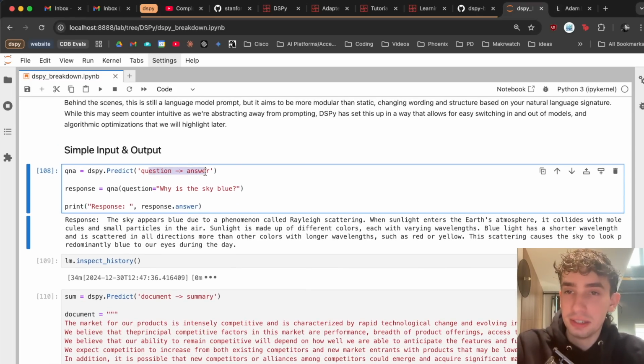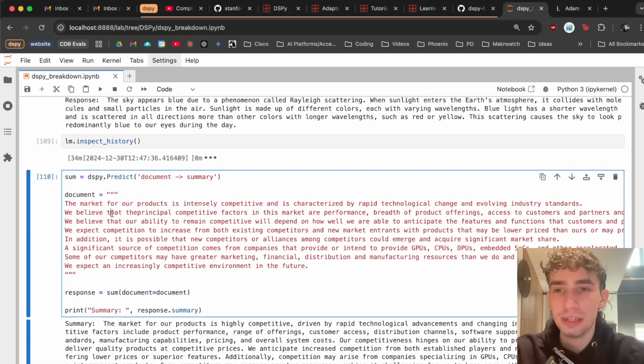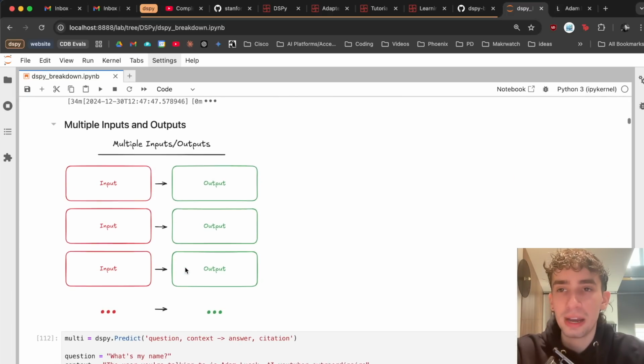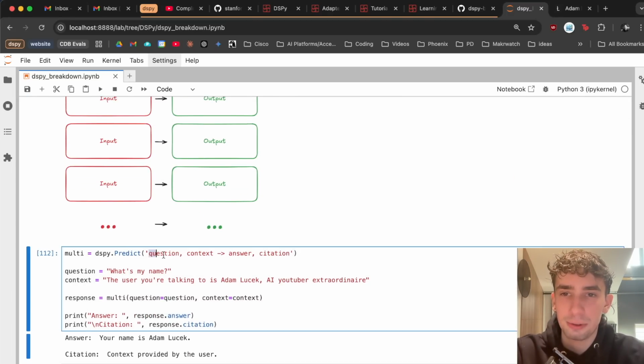You can put anything in natural language for your signature. So in this case, I have document and summary, where passing in a document through the document field here gives us out our summary. Or you might have multiple inputs and outputs, which for this example, we have both the inputs of a question and context, and then the outputs of an answer and citation.